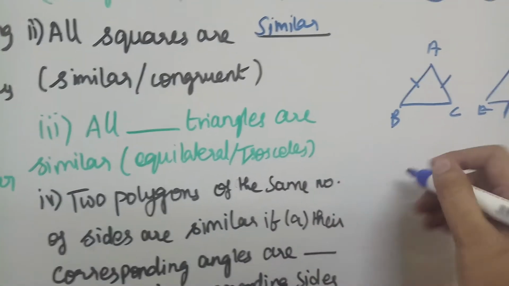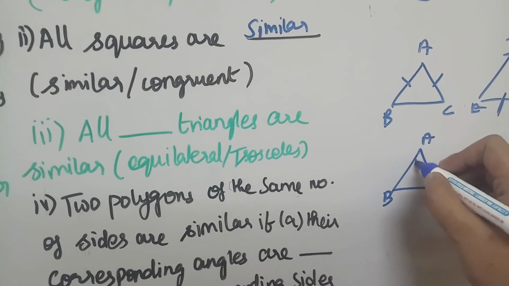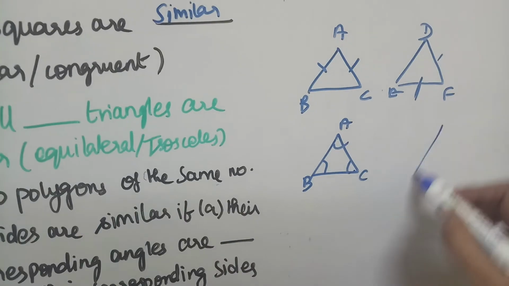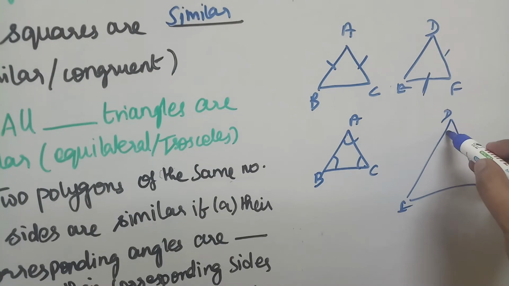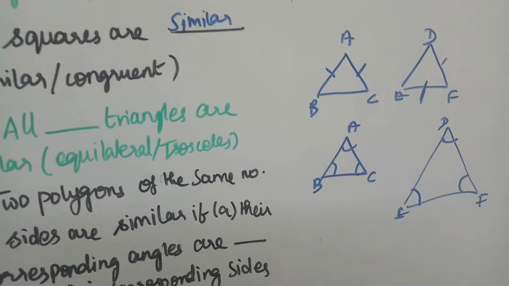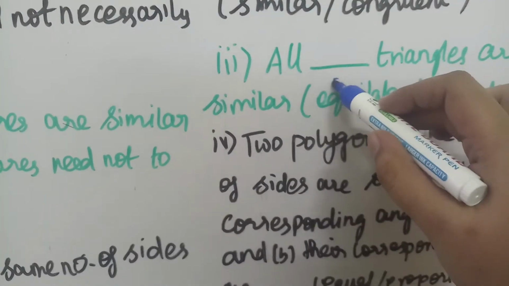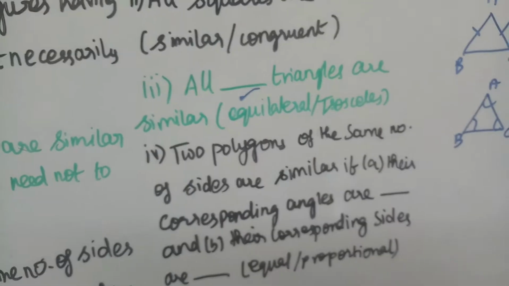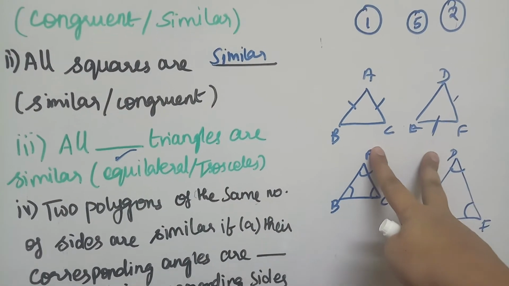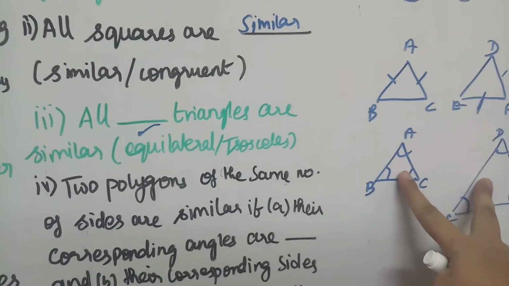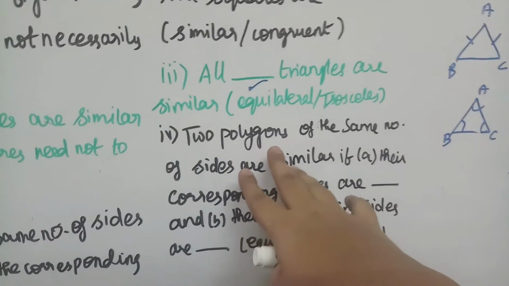Whether, sorry, for equilateral triangle, ABC is an equilateral triangle, all angles will be 60 degree. If I take a bigger one, DEF, though the shape is bigger, the angles will be the same. So we can say equilateral triangles are similar. Because for isosceles we cannot say which two sides are equal. That's the reason we are choosing the equilateral triangles, as all the angles are equal, 60 degree.